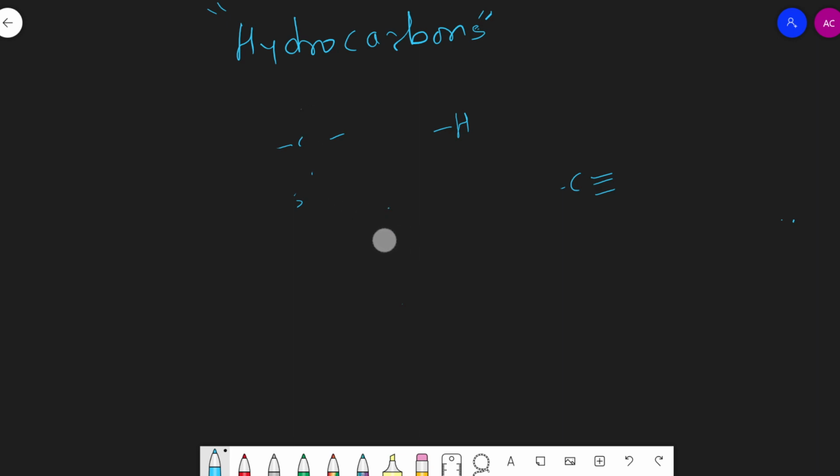Open chain hydrocarbon contains a chain of carbon atoms which is open at all the ends. So in general, we can classify hydrocarbons into two main classes.